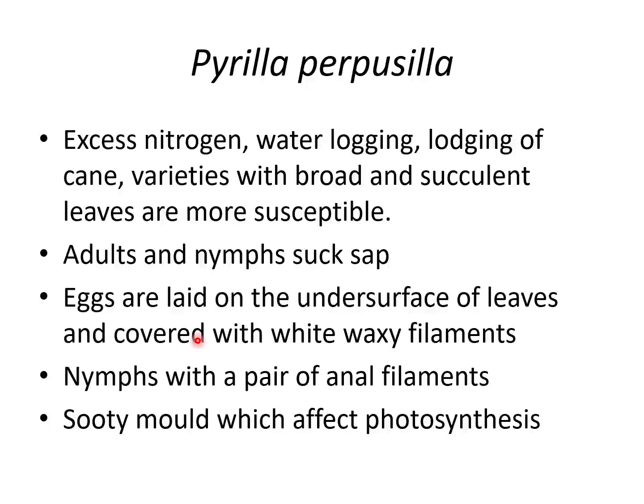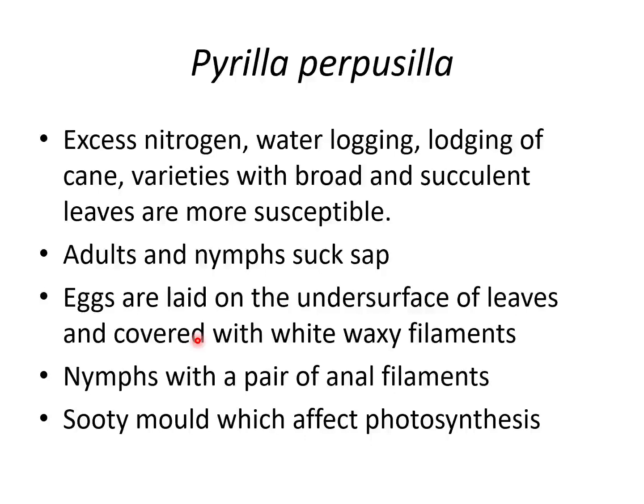And then, as we discussed with almost all the sucking pests, the nature of damage is that nymphs and adults suck sap, and these insects excrete honeydew, which falls on the upper surface of the leaf, and there will be sooty mold formation affecting photosynthesis.